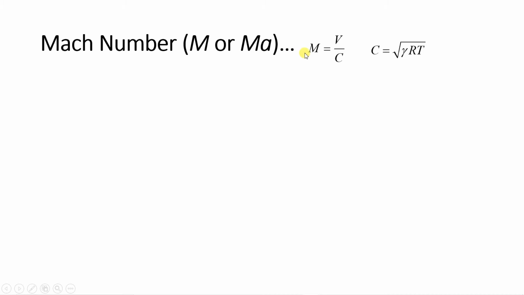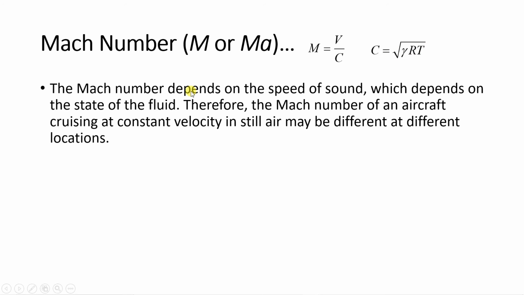So Mach number M is the velocity of the gas or velocity of the object divided by the sonic velocity. And sonic velocity, we have seen, is given by the square root of gamma RT. Now Mach number depends on the speed of sound. Here you can see Mach number M depends on what? Speed of sound. And speed of sound depends on what? The state of the fluid. It depends on the fluid as well as the temperature.